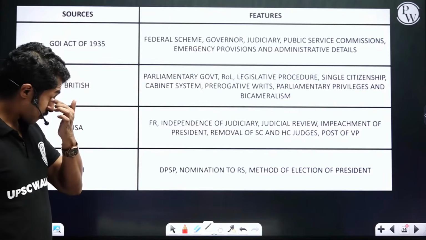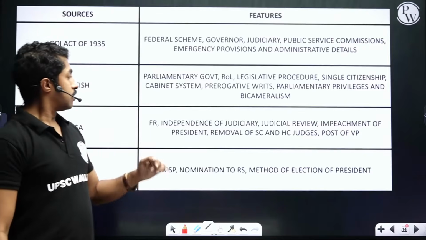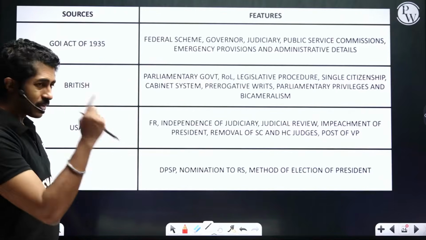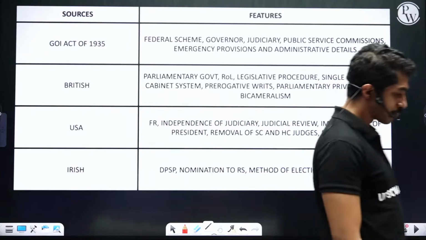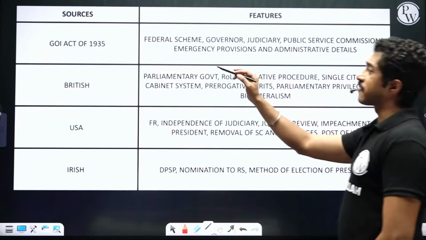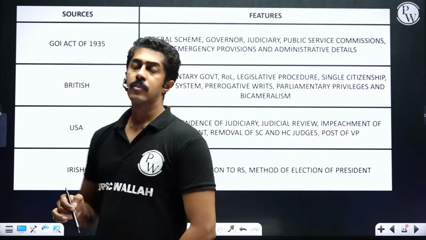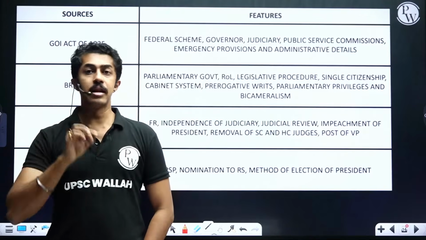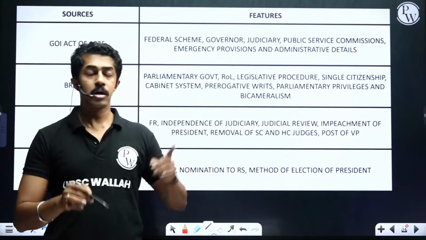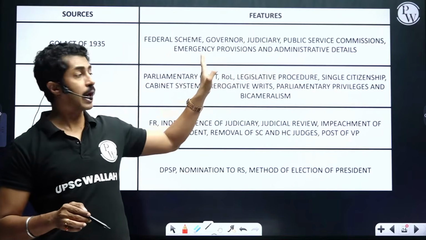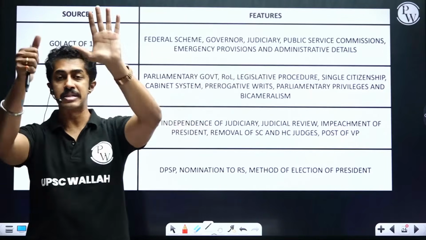So, once again, from the top. Government of India Act of 1935. What all did we borrow from there? Federal scheme. Then governor, judiciary, public service commission, emergency provision, administrative details. 6 things.